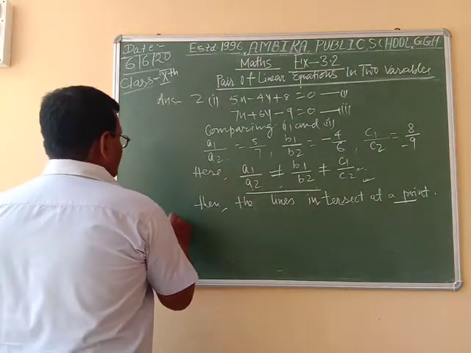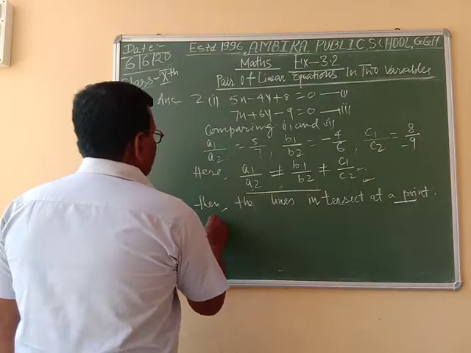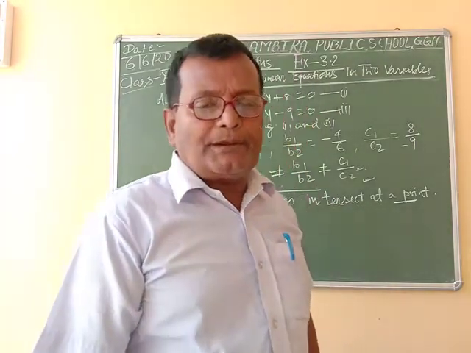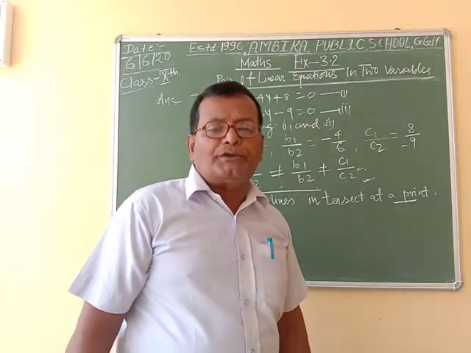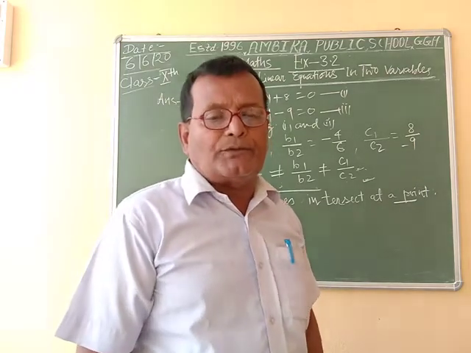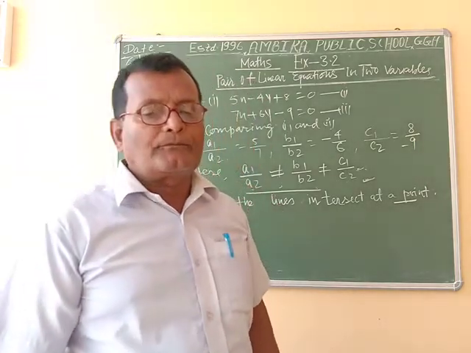In question number 3, on comparing the ratios A1 by A2, B1 by B2 and C1 by C2, find out whether the following pair of linear equations are consistent or inconsistent.